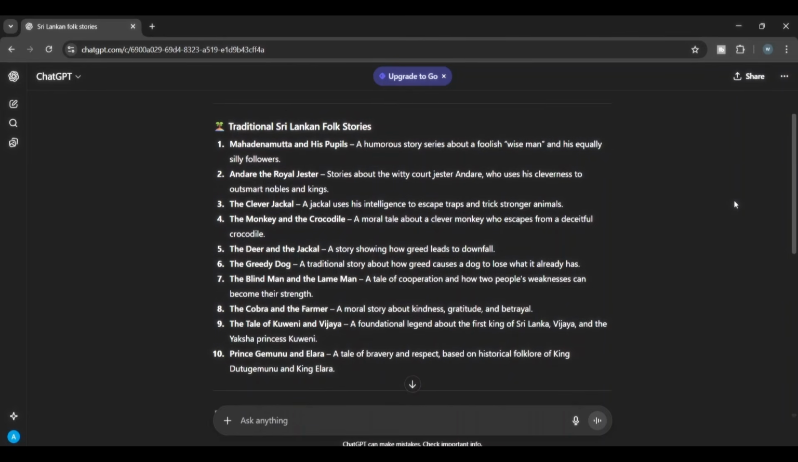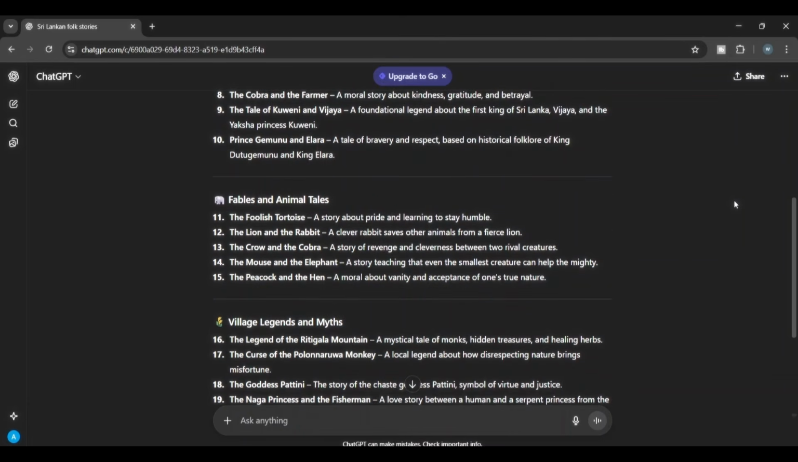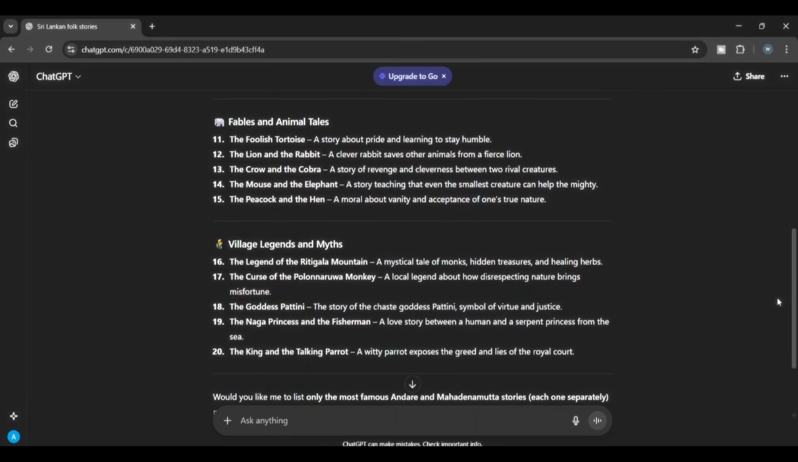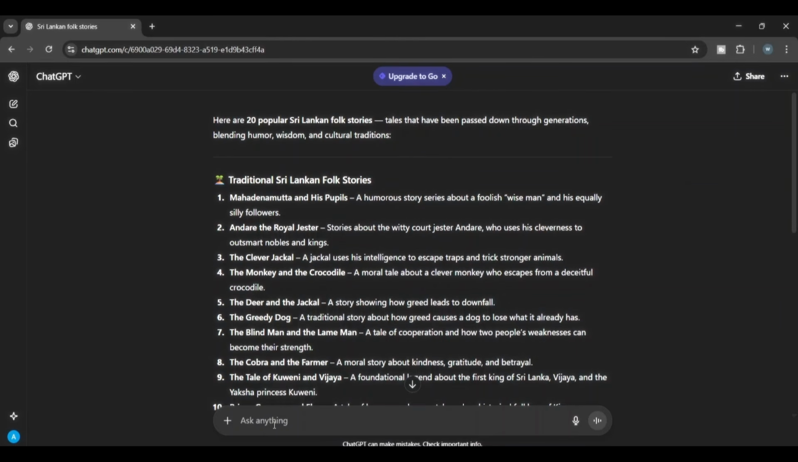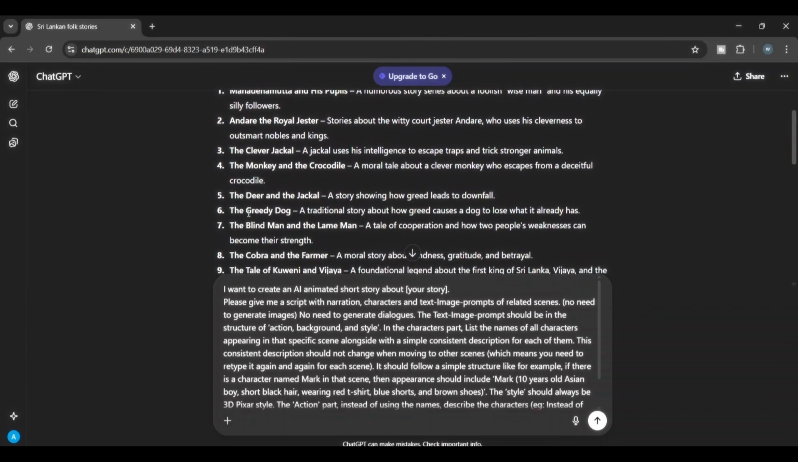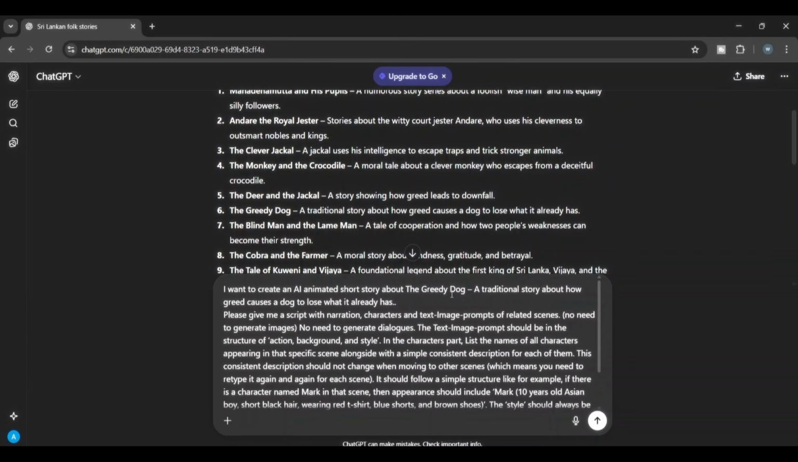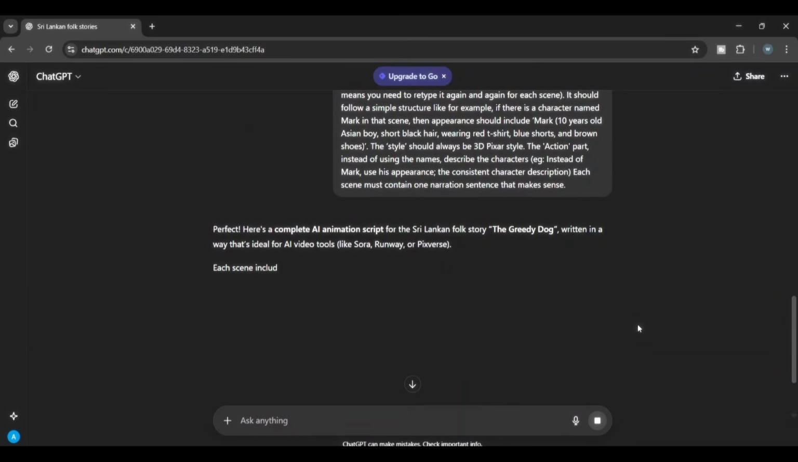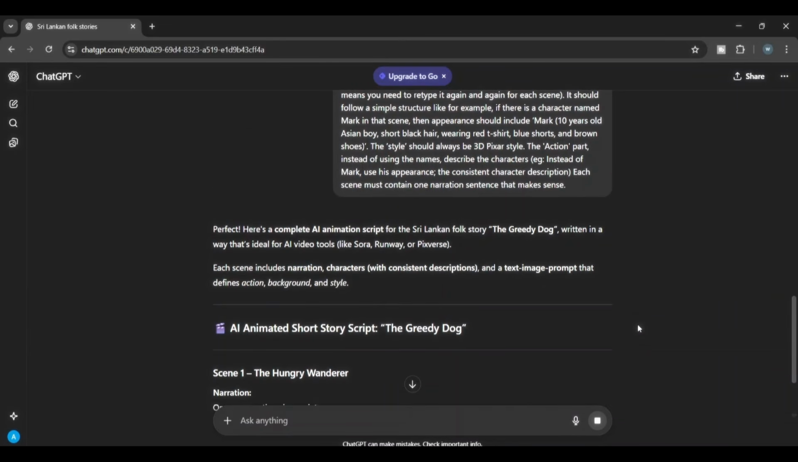Alright, so in that manner, you can see it has listed 20 folktales for me. Okay, so if you've created those folktale ideas, the next thing you have to do is copy and paste the second prompt. In that prompt, you only have to change the part that says your story and insert the story you created. So, this time, I'm copying and pasting the topic, the greedy dog. Alright, so if you've set up those parts like that, you just need to press enter. Then, you'll receive the script and all the other necessary information to create our story.